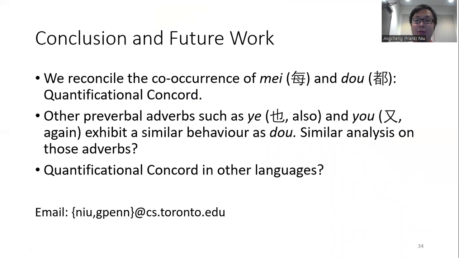Finally, I want to conclude this talk by reconciling the co-occurrence of mei and dou through quantificational concord. There are other preverbal adverbs in Chinese, such as ye, also, or you, again, that behave pretty much similar to dou. Maybe we can perform some kind of similar analysis on those adverbs as well. And also, finally, I want to ask whether or not quantificational concord appears in other languages, or is something unique to Chinese.